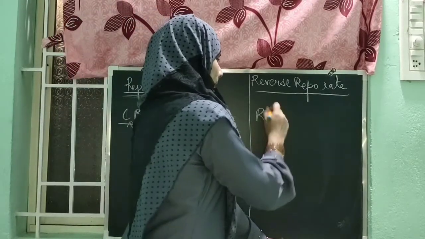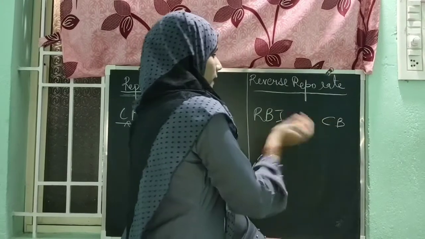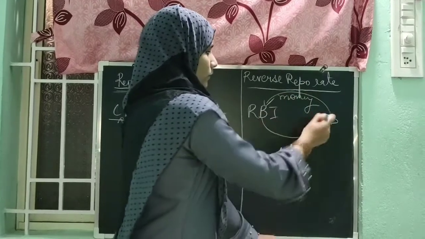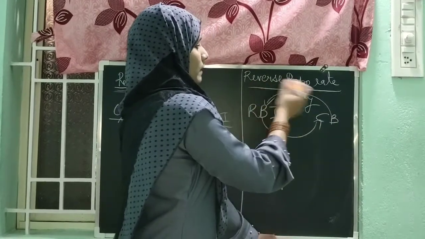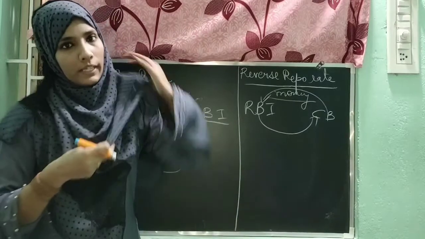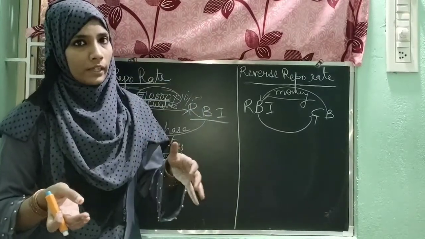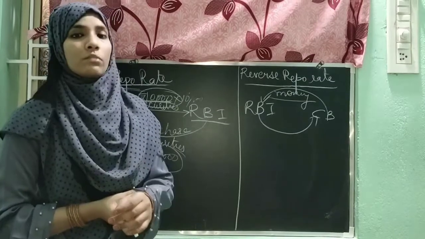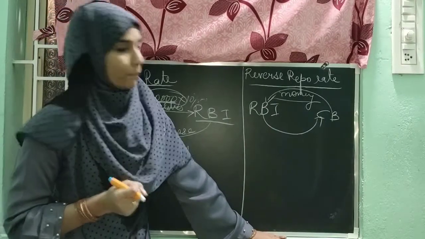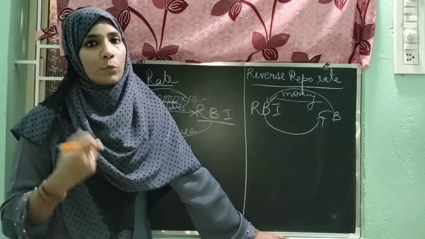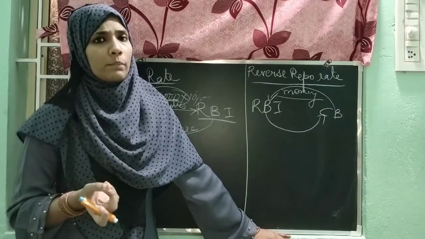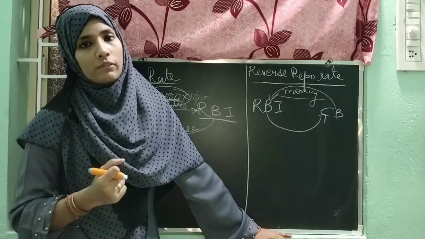In this, the commercial bank gives money to the RBI, and the RBI gives an amount of interest, the reverse repo rate, on that particular amount to the commercial bank. If they increase this reverse repo rate, it means the commercial bank can invest more and more money in the RBI to get interest. Basically, it is the rate provided by the RBI on borrowing money from commercial banks. So this is another tool that can be used to control inflation and deflation.